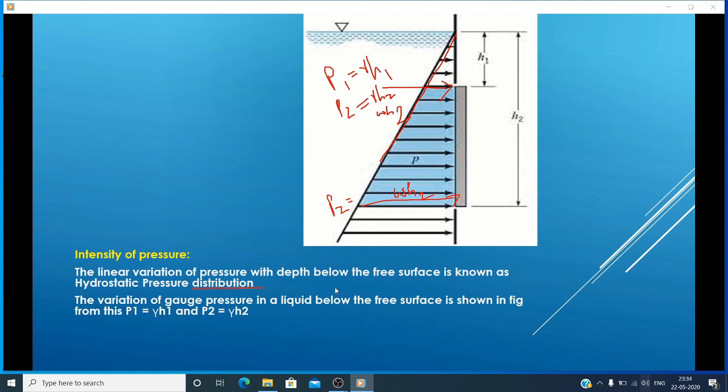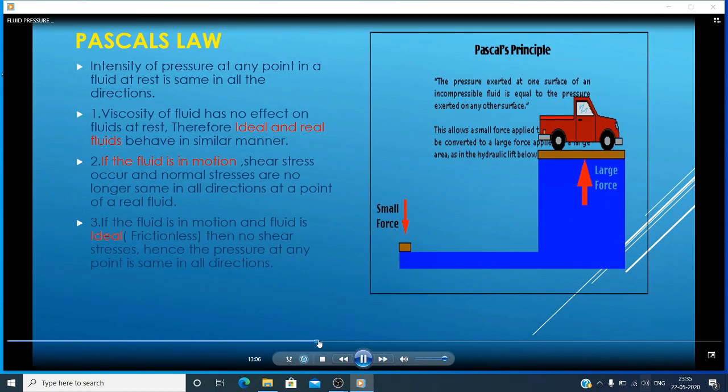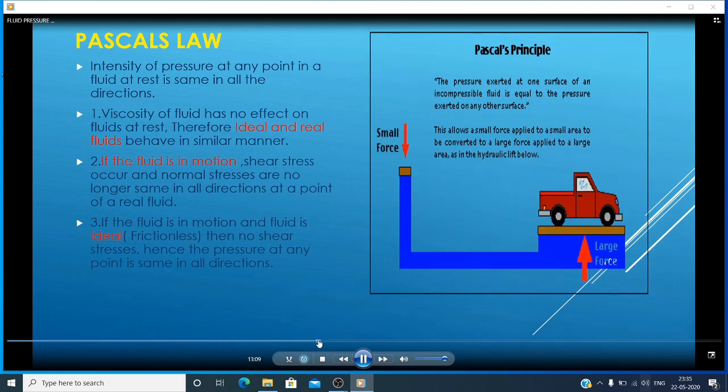Pascal's law. What is meant by Pascal's law? The intensity of pressure at any point in a fluid at rest condition is same in all directions. Are you understood? So if you take the x direction, y direction or z direction, here I am showing this is x direction, this is y direction and z direction.